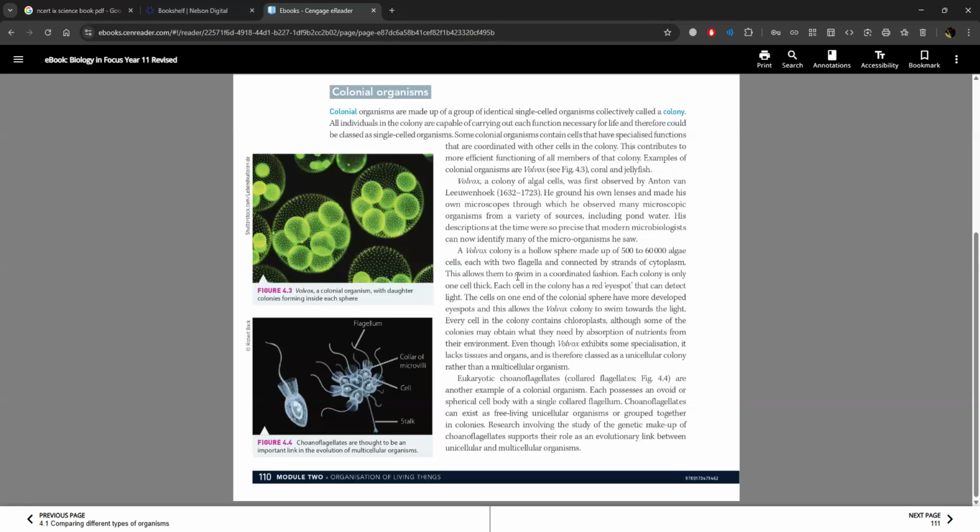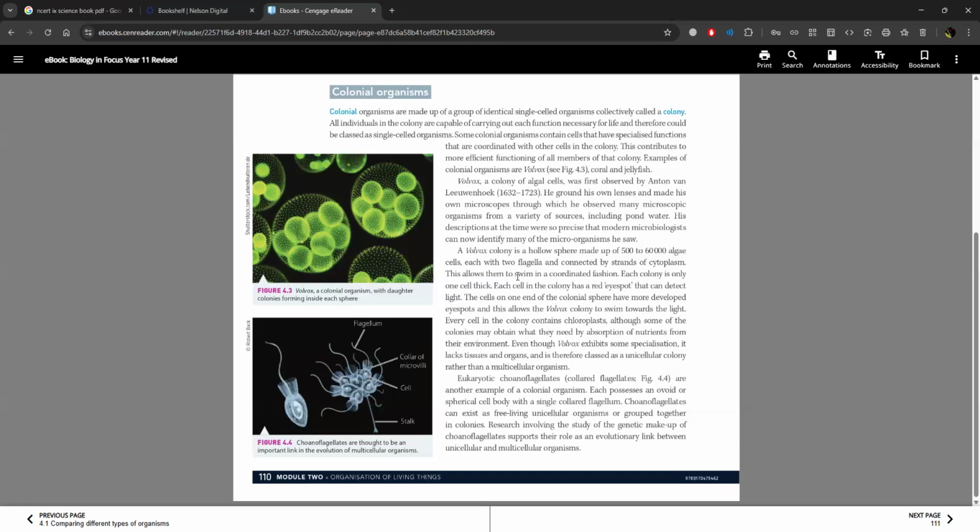A volvox colony is a hollow sphere made up of 500 to 60,000 algae cells, each with two flagella and connected by strands of cytoplasm. This allows them to swim in a coordinated fashion. Each colony is only one cell thick. Each cell in the colony has a red eye spot that can detect light. The cells on one end of the colonial sphere have more developed eye spots, and this allows the volvox colony to swim towards the light.